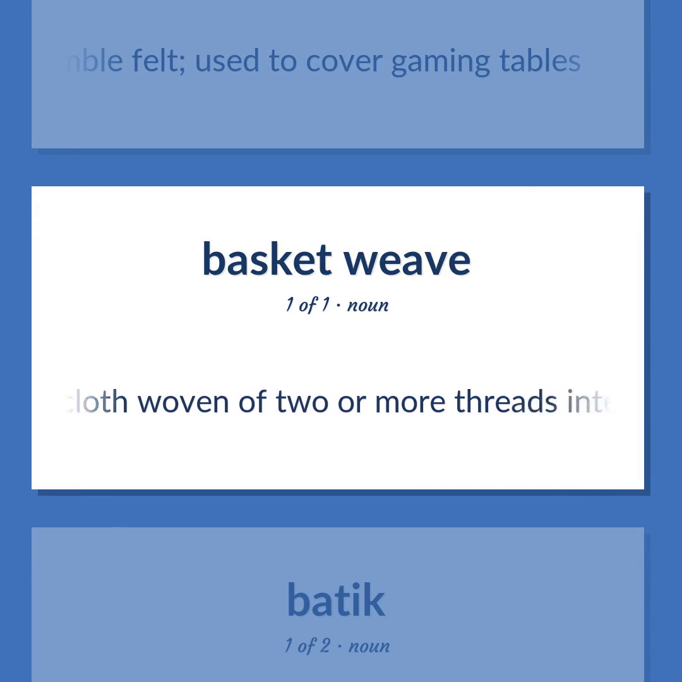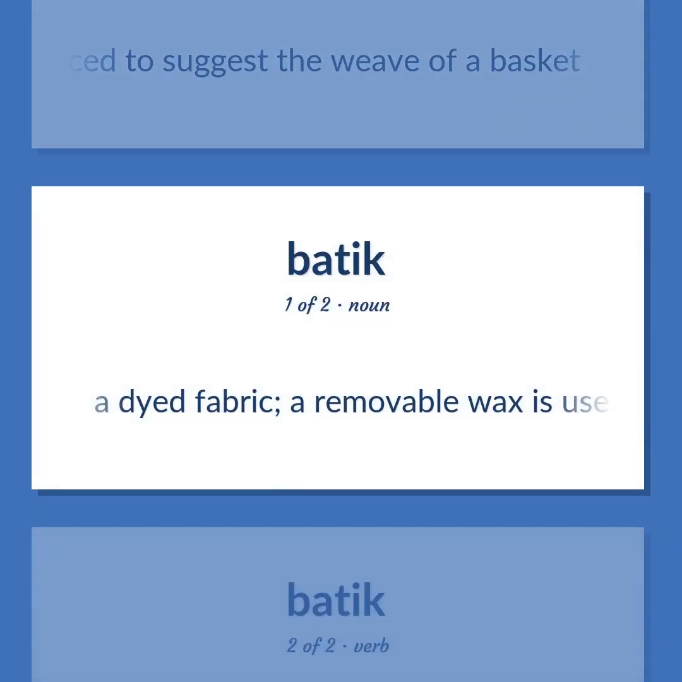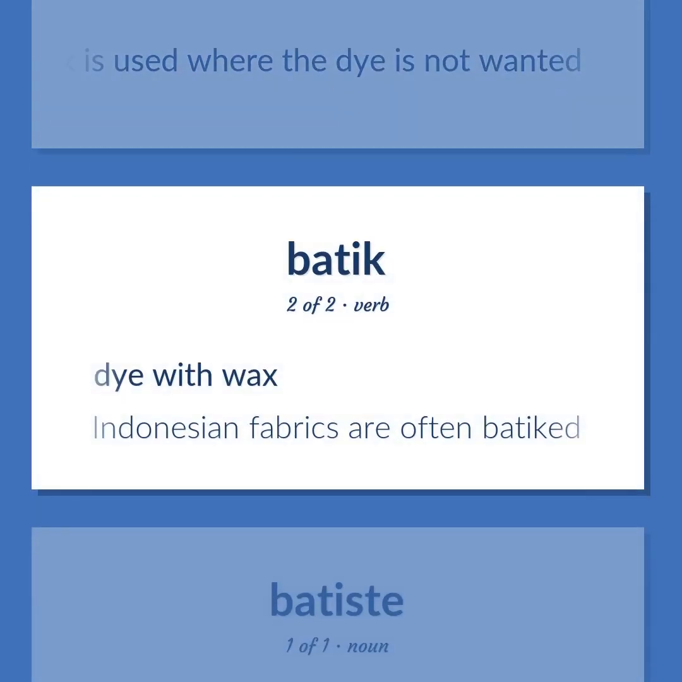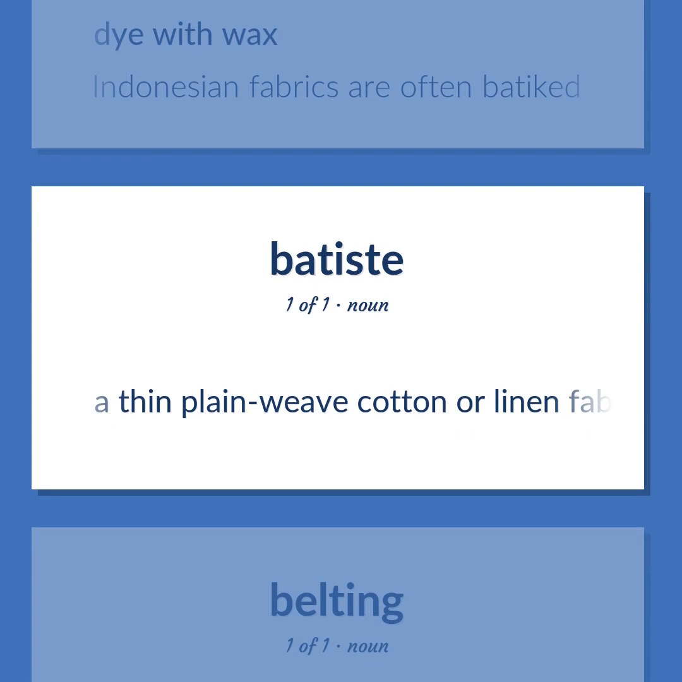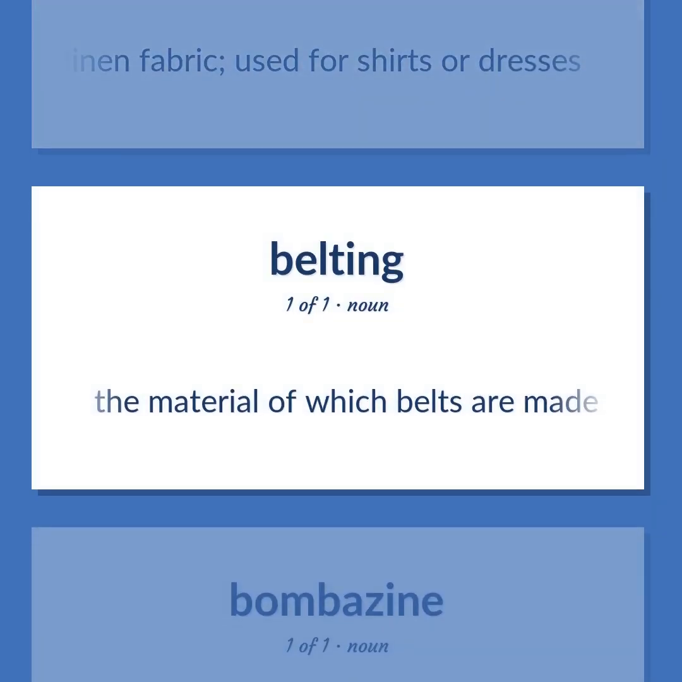A cloth woven of two or more threads interlaced to suggest the weave of a basket. Batik: a dyed fabric. A removable wax is used where the dye is not wanted. Dye with wax. Indonesian fabrics are often batikked. A thin plain weave cotton or linen fabric, used for shirts or dresses. The material of which belts are made.